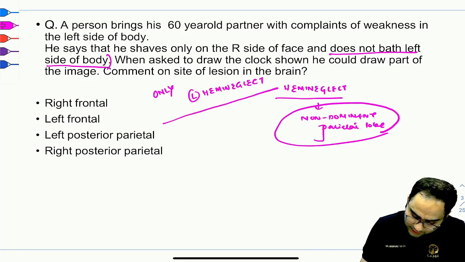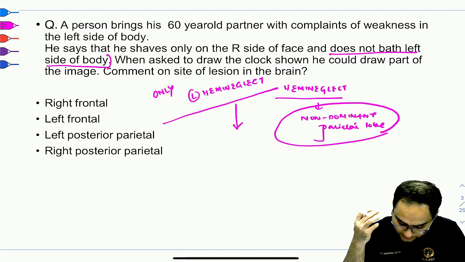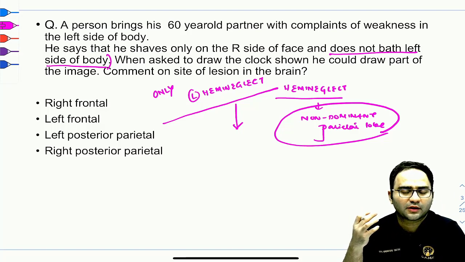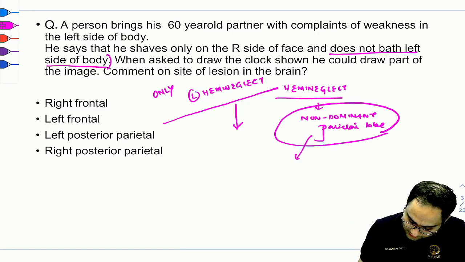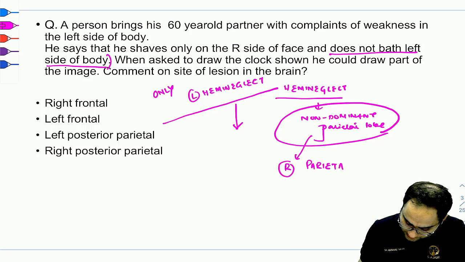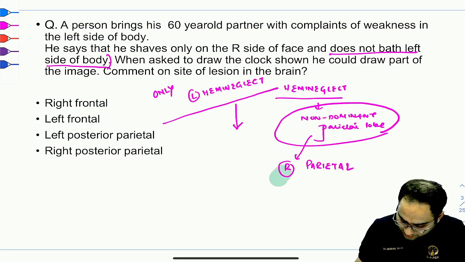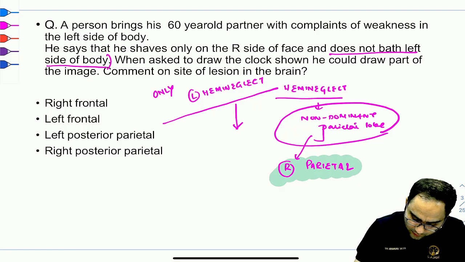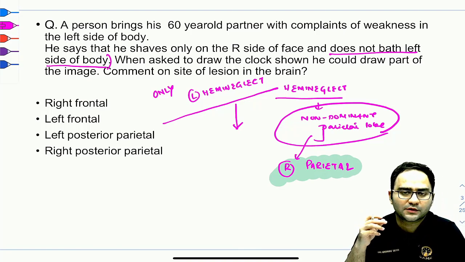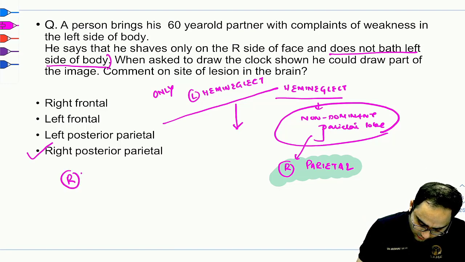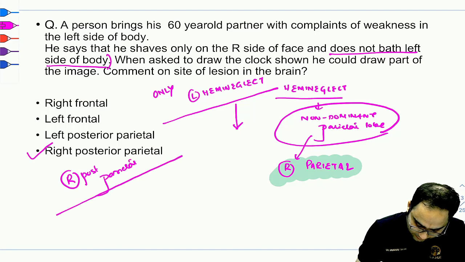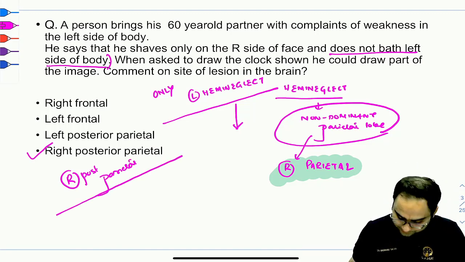What is the area that is being damaged in hemi-neglect syndrome? It is the non-dominant parietal lobe, and in most cases it is the right parietal. So you should remember that hemi-neglect comes from the non-dominant parietal lobe, which is the right parietal. So here the answer would be right posterior parietal. There should not be any controversy with this question.